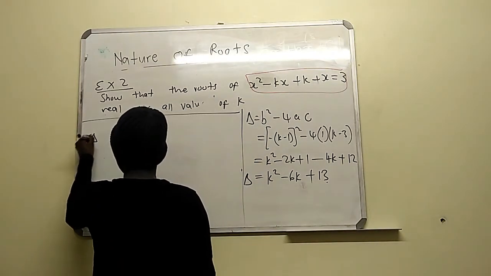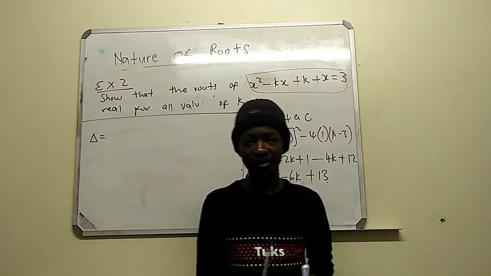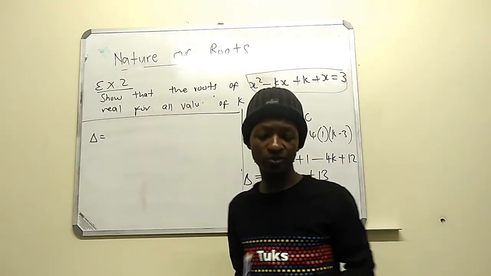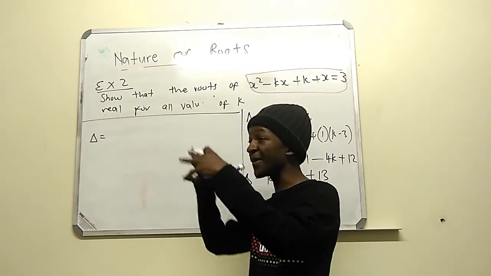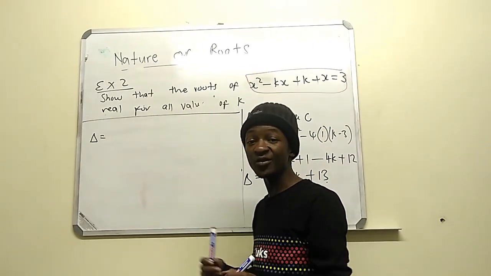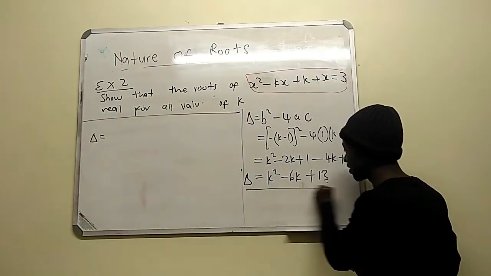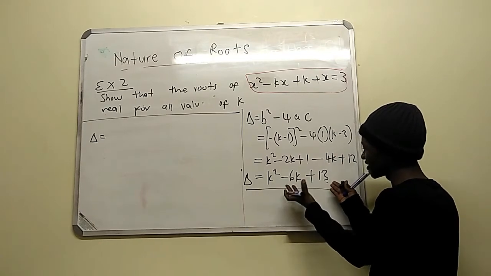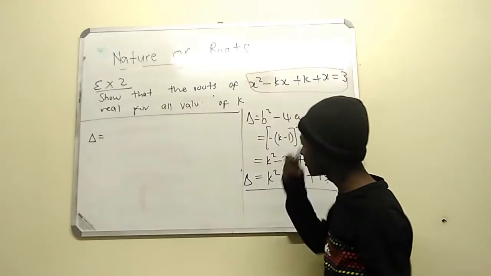So we're going to have delta equals to, well, when you're completing the square, you need to know those rules of completing a square. These things are very important. Maths is like a map, things are linked. If you don't know how to complete the square, it's not easy to find the nature of the roots when it's like this. So we're completing the square.